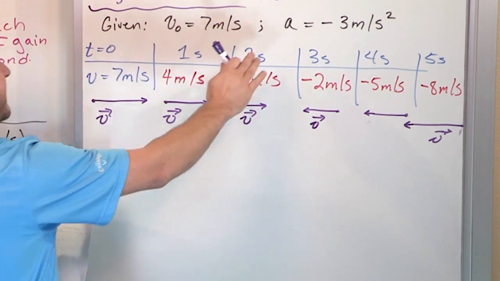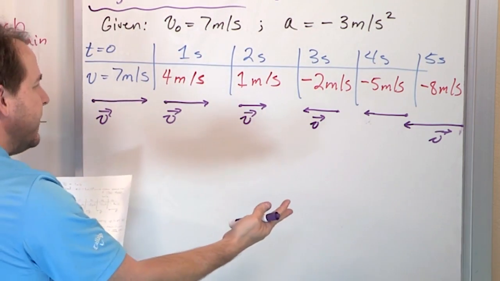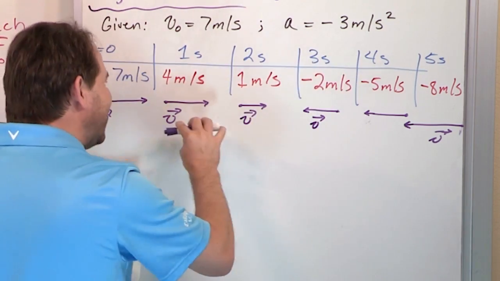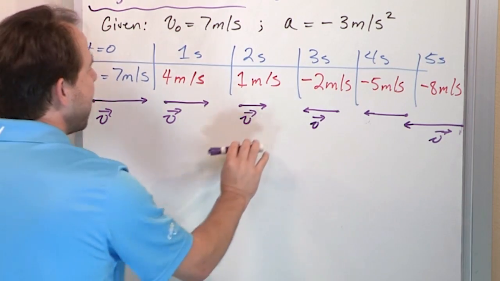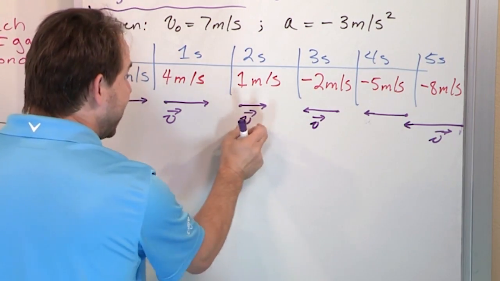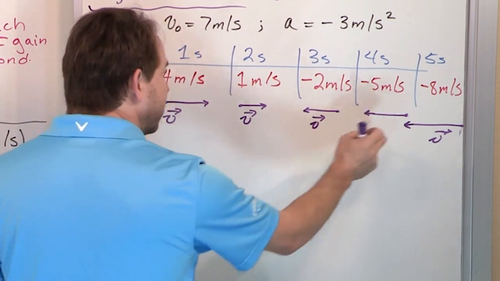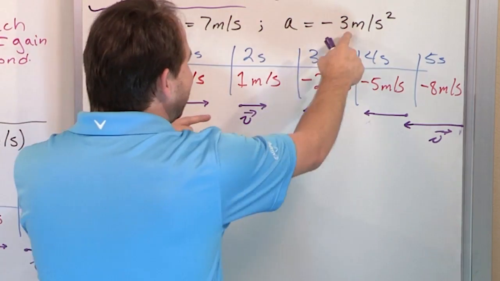So you can think of this negative acceleration in two ways. You can think of it as slowing down in the positive direction, which is true, but you can also think about it as every step along the way, I'm really accelerating negatively. So I'm accelerating negatively here, making the arrow shorter. I'm accelerating negatively here, making the arrow even shorter. I'm accelerating negatively here, making it larger, larger, largest. Because every step of the way I'm adding that -3.